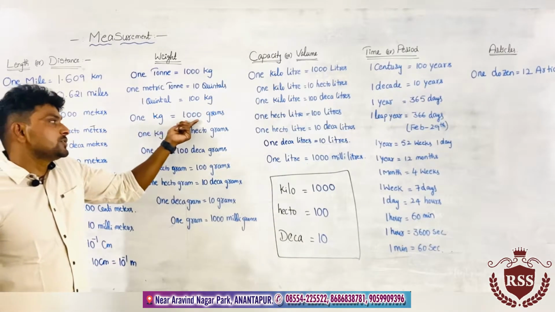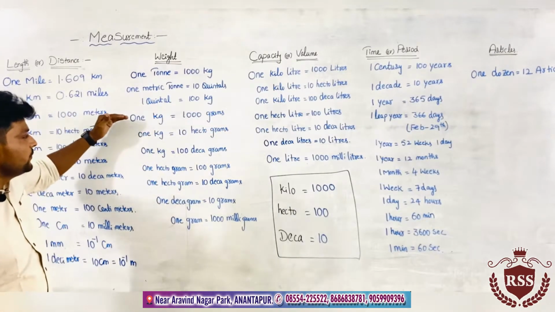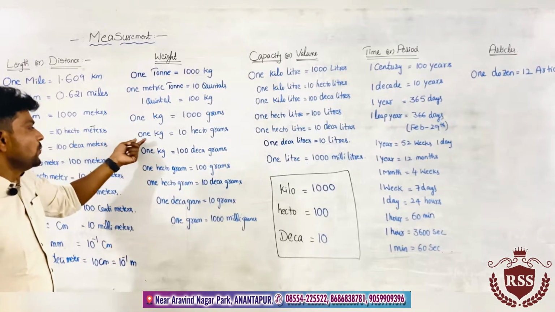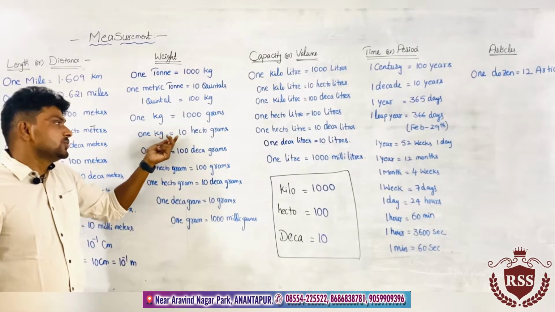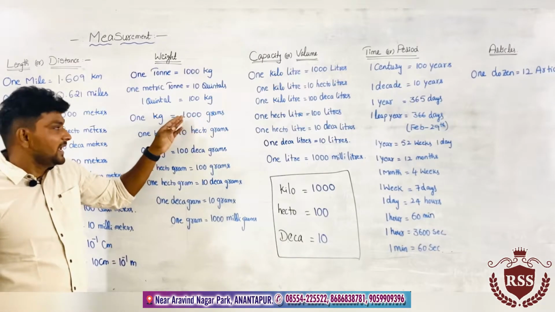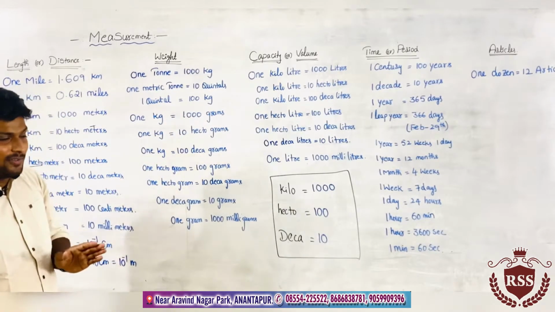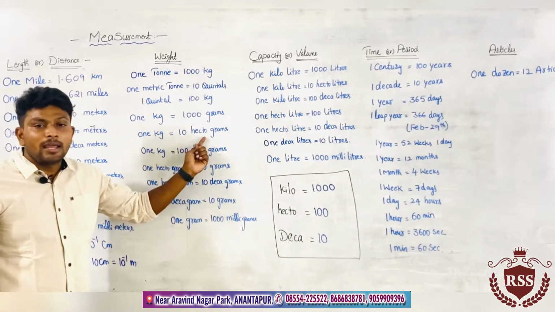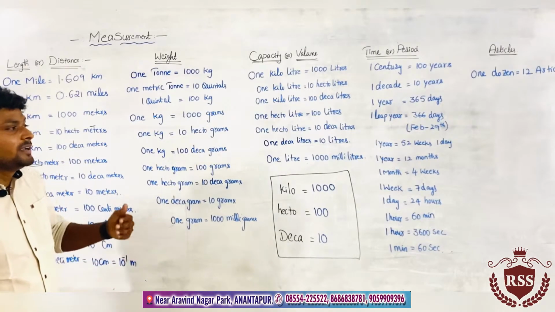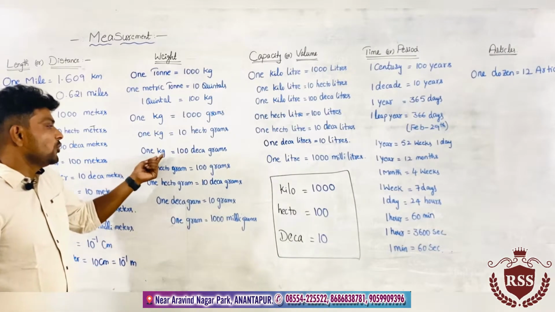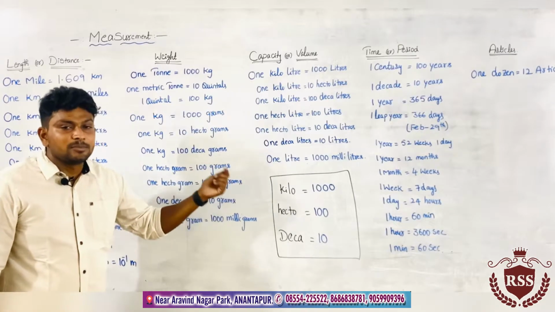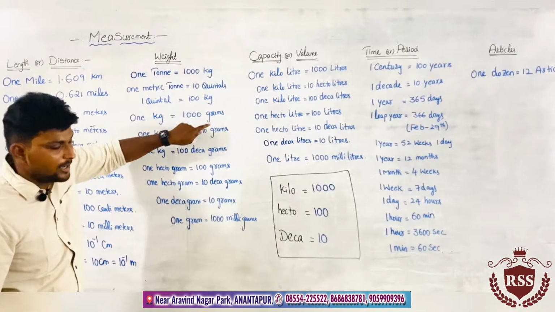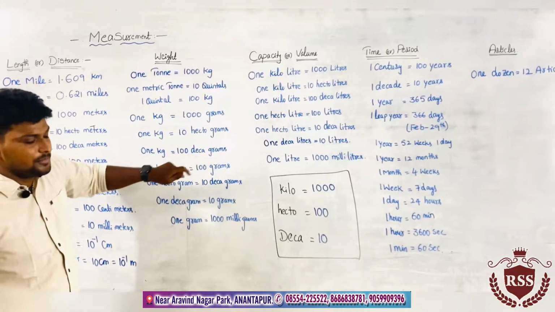1 kilogram equals 1000 grams. Again, this 1 kilogram is split into hectograms and decagrams. So 1 kilogram equals 1000 grams. This 1000 grams is again split into 10 into 100. What is meant by 100? Hecto. That's why 1 kilogram equals 10 hectograms. Next, 1 kilogram equals 100 decagrams, because 100 into 10, right? 1000 grams means 100 into 10 grams. So 10 means decagrams.